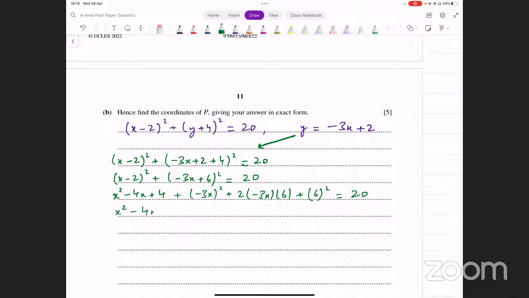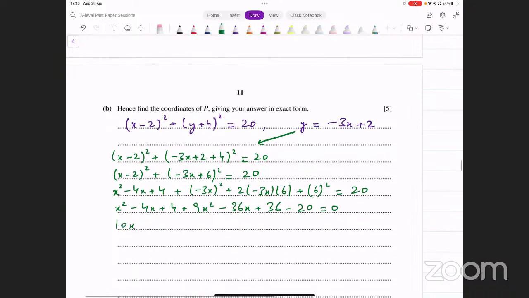x squared minus 4x plus 4, plus 9x squared minus 36x plus 36, minus 20 equals 0. And this is giving us 10x squared minus 40x. Yeah, minus 40x. And then we have 4 plus 36, that's 40. 40 minus 20 is 20. We have plus 20 equals 0. We could simplify this and that will give us x squared minus 4x plus 2 equals 0.